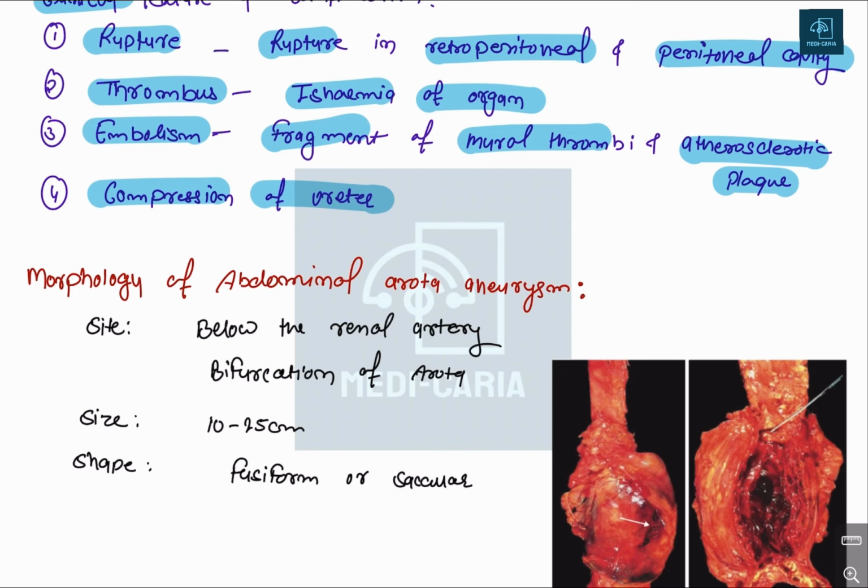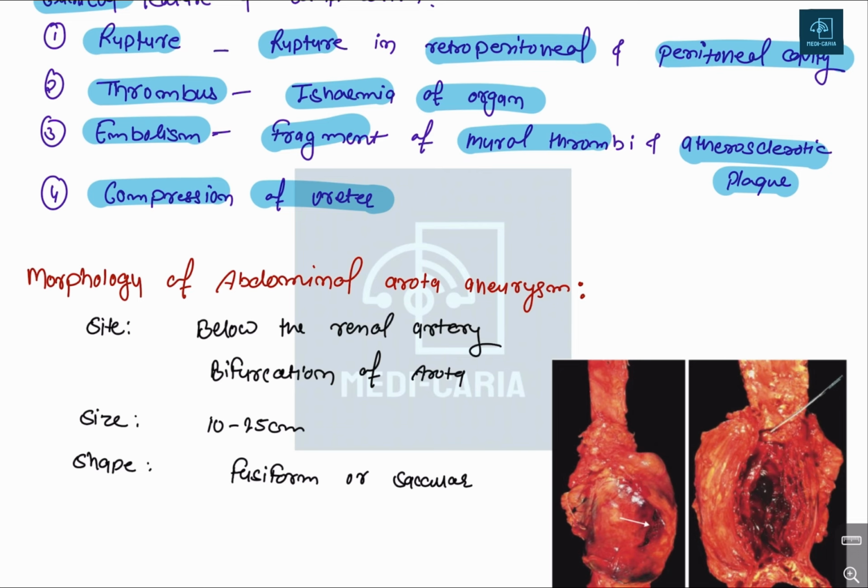Compression of the ureter. So this is mainly in abdominal aortic aneurysm. The aneurysm is a dilatation of the artery, and the ureter is present behind the aorta, and the dilatation of the aorta causes the ureter compression, and this is also responsible for oliguria as well as abdominal pain and an enlarged kidney.